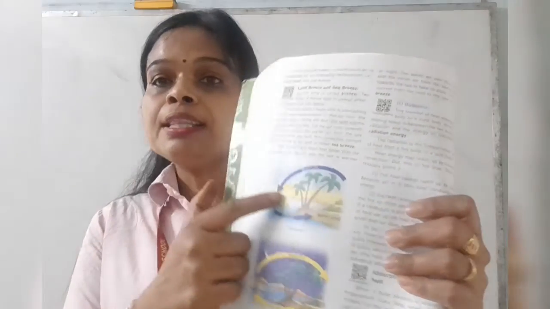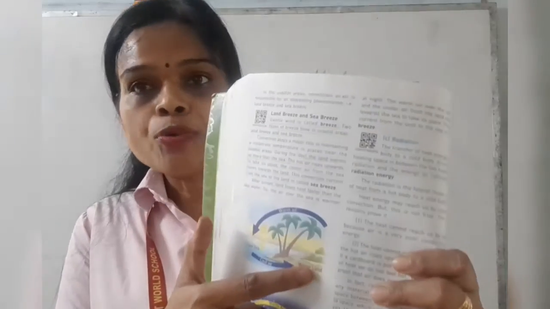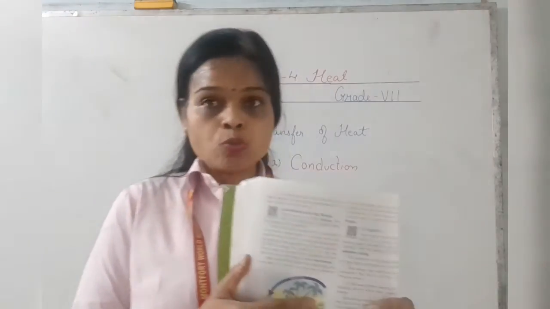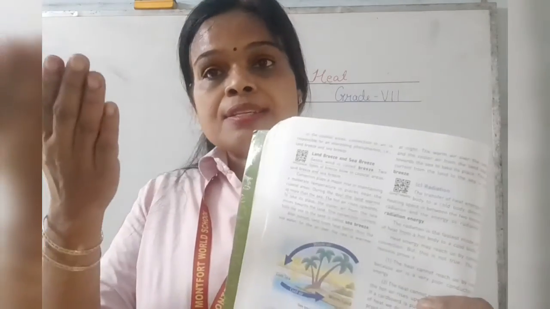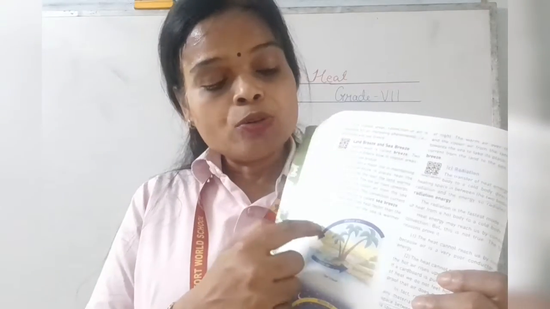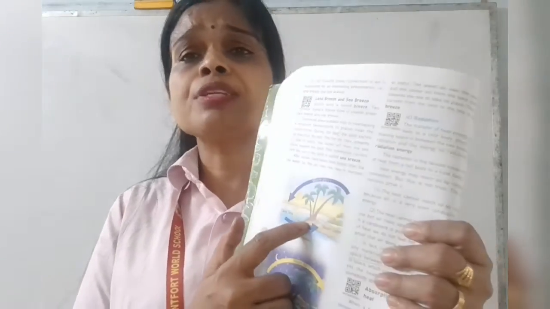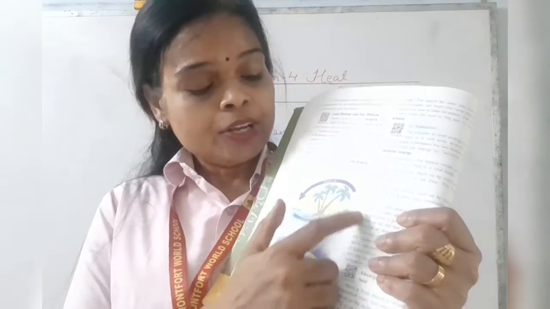Why? Because in the daytime, the land gets more heated. If it gets more heated, the air above the land becomes warmer. The warmer air rises up. When it rises up, it goes towards the sea. And the cooler air which is present above the water on the sea takes the place of the warmer air. So this is called sea breeze. It always takes place in the daytime.